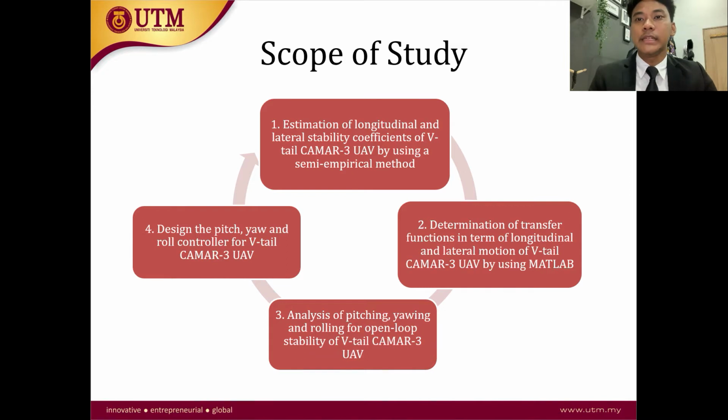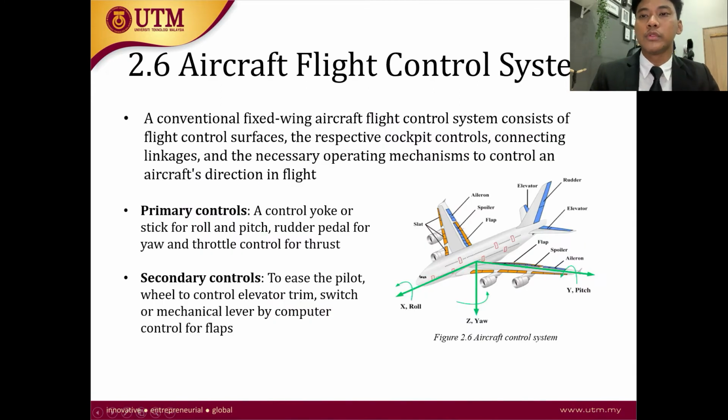For the scope of study, the first one is to estimate the longitudinal and lateral stability coefficients and derivatives by using the semi-empirical method. The second one is to determine the transfer functions of longitudinal and lateral motion by using MATLAB software. The third one is to analyze the pitching, yawing, and rolling open loop stability of CHAMA. And the last one is to design the pitch, yaw, and roll controller for the VTOL CHAMA UAV. So let's move to some of the literature review conducted in this study.